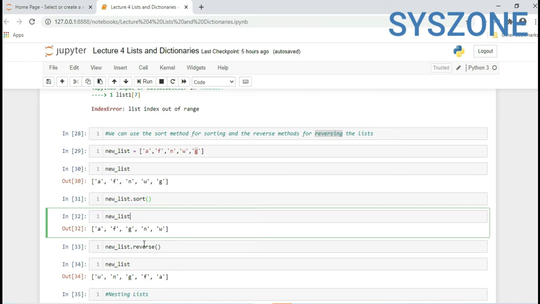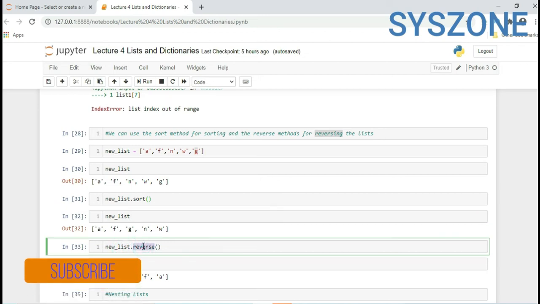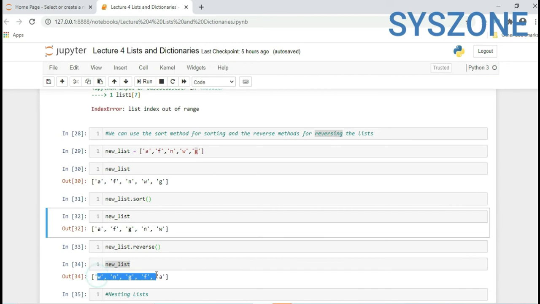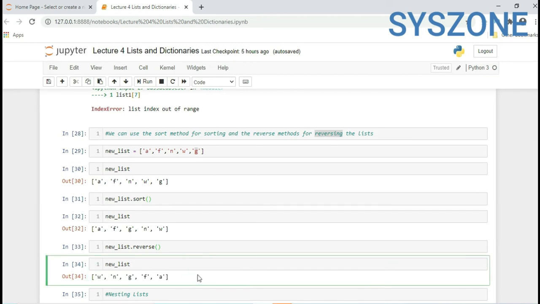If you want to reverse this list, you can use the reverse method, new underscore list dot reverse method, and after reversing, if you execute it, you see W, N, G, F, A. Here it was in left to right, here it is in right to left manner, in reverse order.